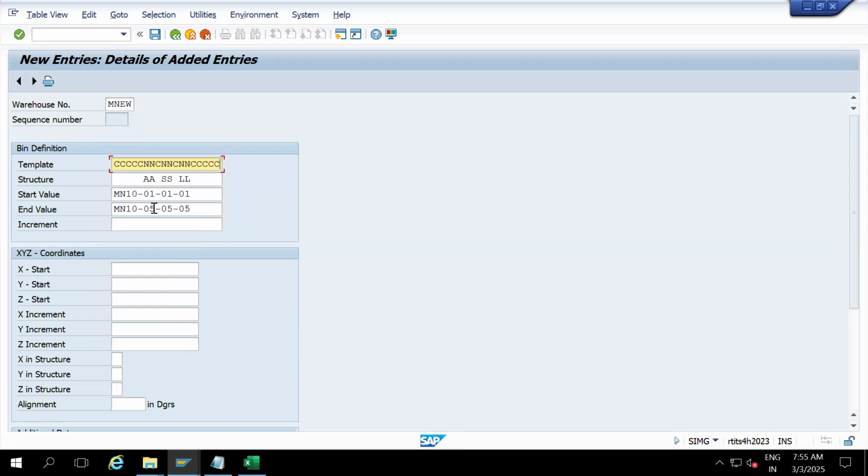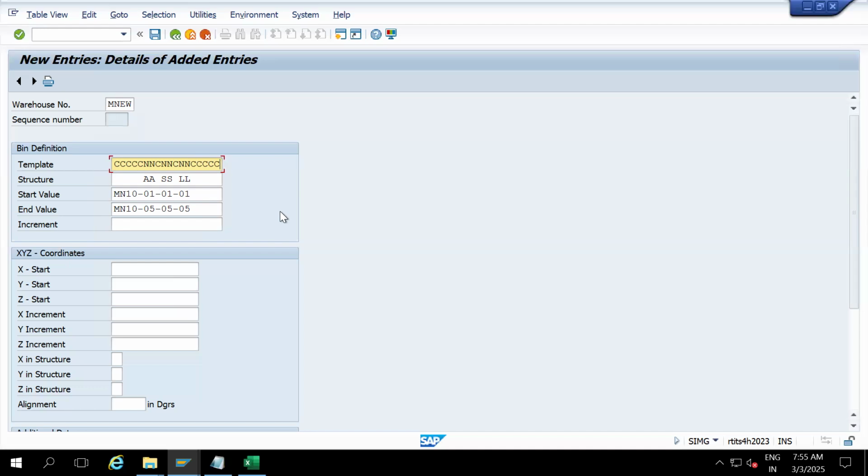Increment. So 0, 1, 0, 2, 0, 3, 0, 4, 0, 5. 1 increment is happening. In some countries, they don't believe in even numbers or odd numbers. So in this case, like 0, 1, 0, 3, 0, 5, 0, 7, 0, 9, if they believe only odd numbers. If even, 0, 2, 0, 4, 0, 6, or 0, 5, 10, 15, 20.